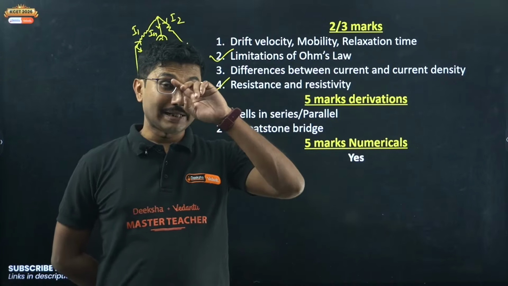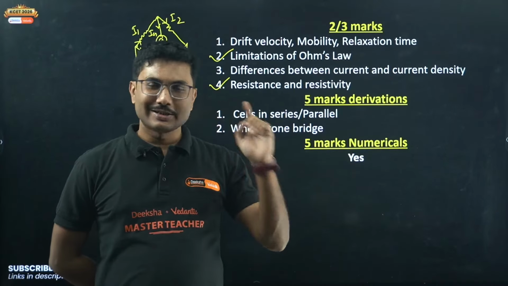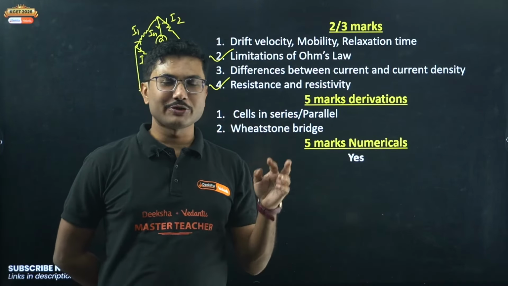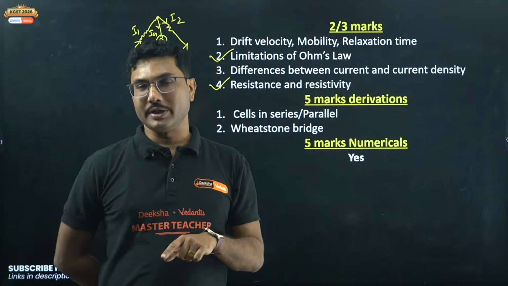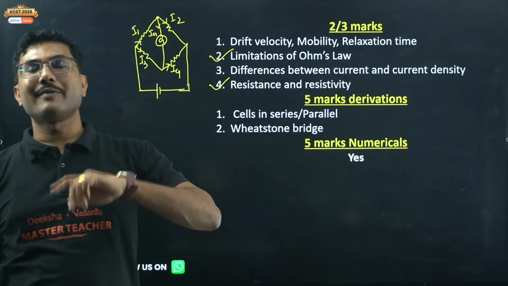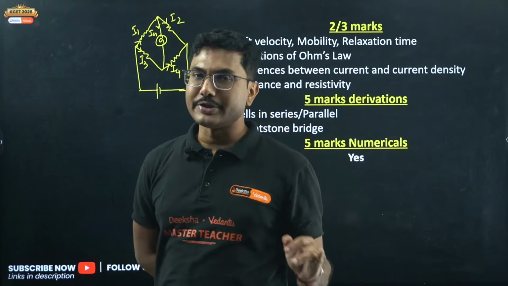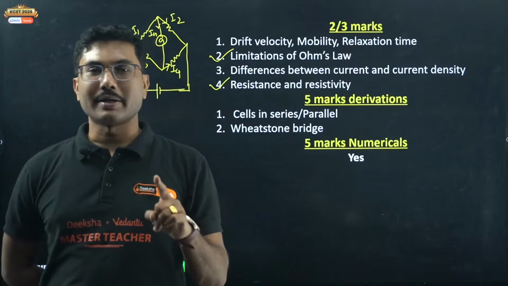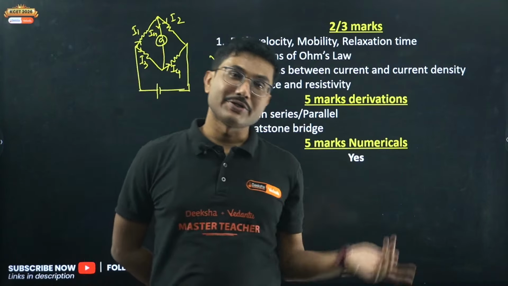So basically first 2 chapters are combo chapters. Okay, so you do not consider them as individual chapters, they are actually combo chapters. From one of the chapters there will be a derivation, from the other chapter there will be a numerical. Now which one will be what, that varies from year to year, examiner to examiner, paper setter to paper setter. Okay, in some districts you might see that the first chapter gives the derivation and the second chapter the numericals. In some districts you might see that the first chapter gives the numericals and the second chapter the derivations. So that depends on district to district and paper setter to paper setter.